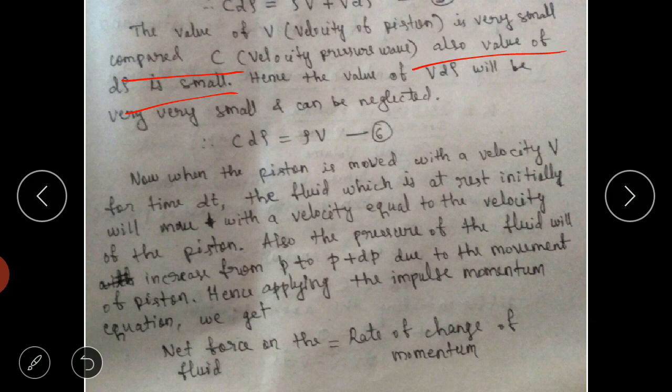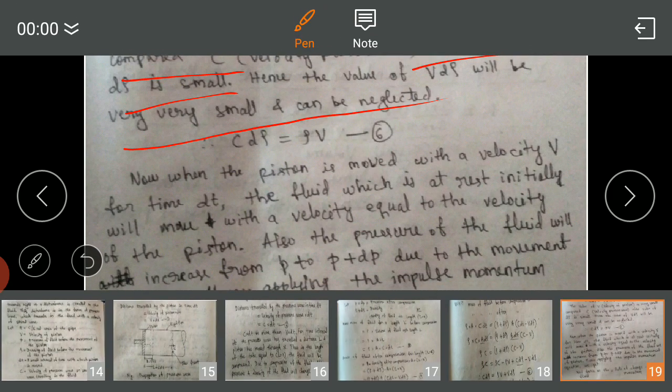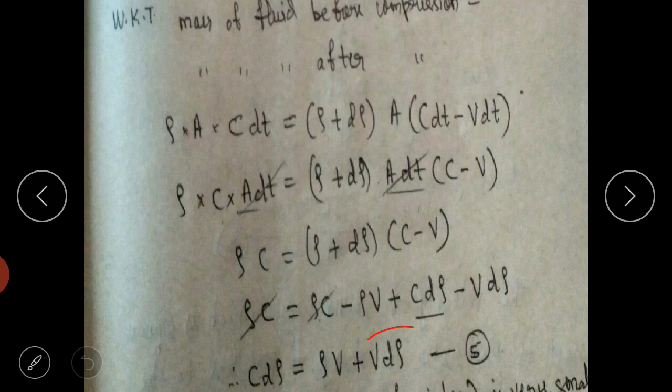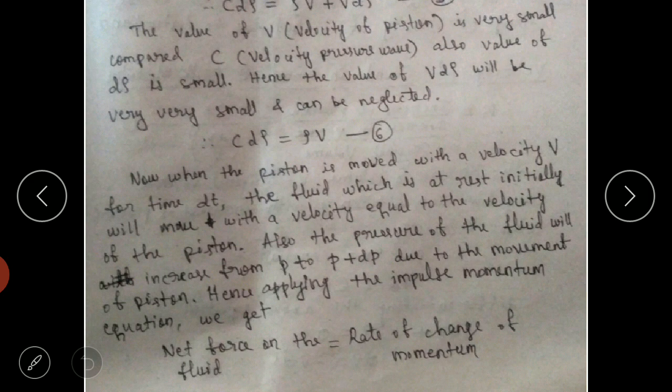Hence, the product of V d rho will be very, very small, which can be neglected. If you neglect this term, we'll have only C d rho is equal to rho into V. Why are we neglecting? Because the velocity of the piston, when compared with the velocity of the wave, is very small, and d rho, the change in density after compression, is also very small. So neglecting the V into d rho product term, we'll get this equation.